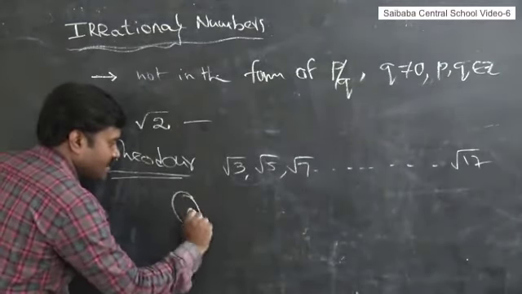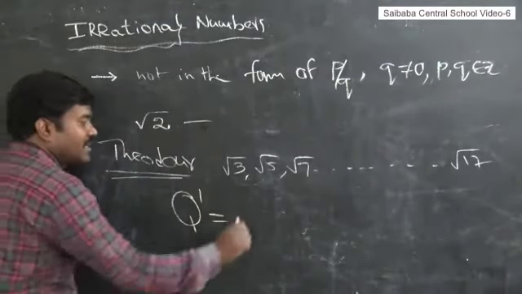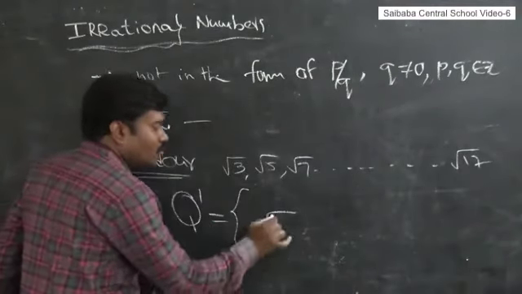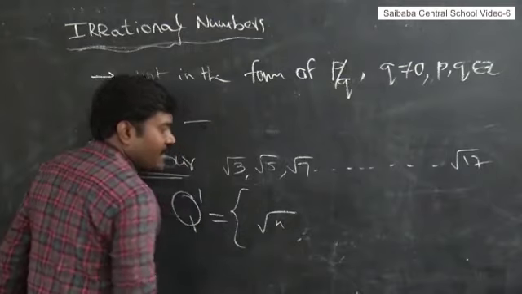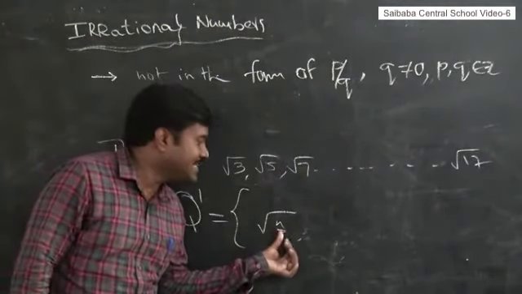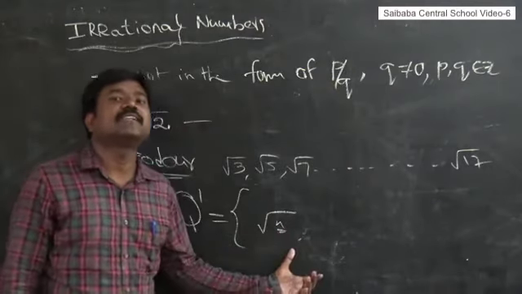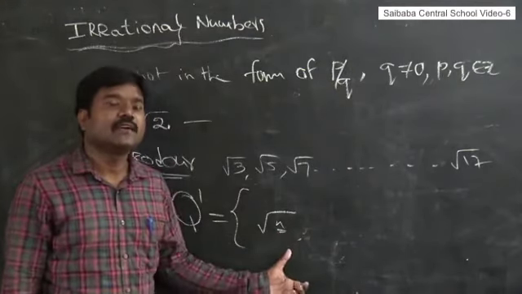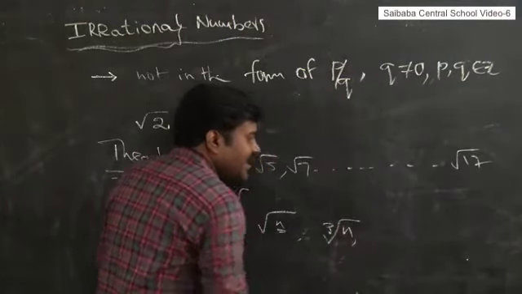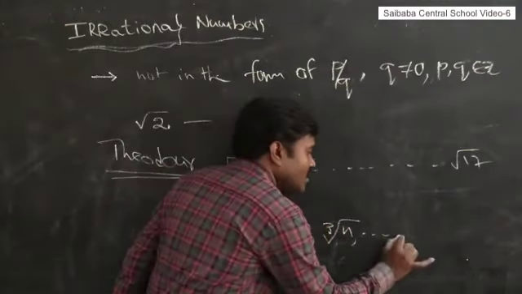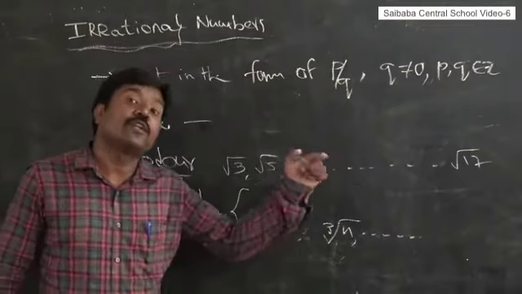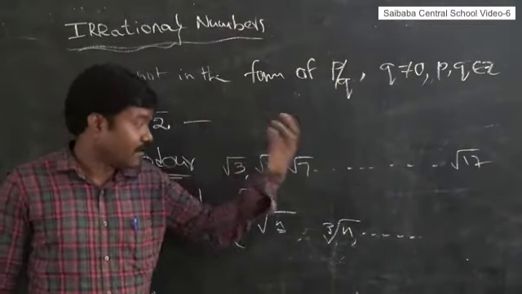Irrational numbers are in the form of square root of n, where n is not a perfect square. And also cube root of n, where n is not a perfect cube, and so on. Next, fourth root of n, where n is not a perfect fourth power.